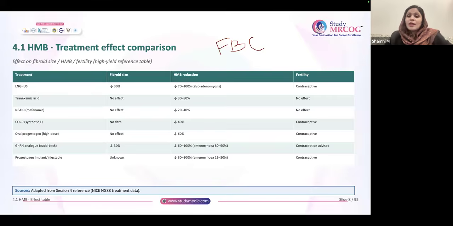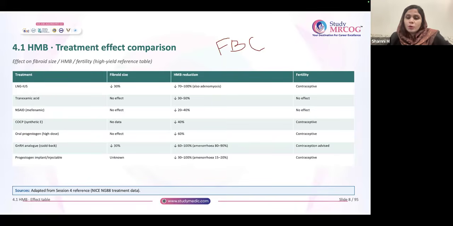Why? I will tell you. Maximum GnRH you are going to give is 3 to 6 months only. Beyond 6 months, it is going to cause several problems and side effects, and generally after 6 months you start add-back therapy also, right? So if one option mentions GnRH for, say, 12 months followed by hysterectomy and another option is hysterectomy, you will choose hysterectomy.